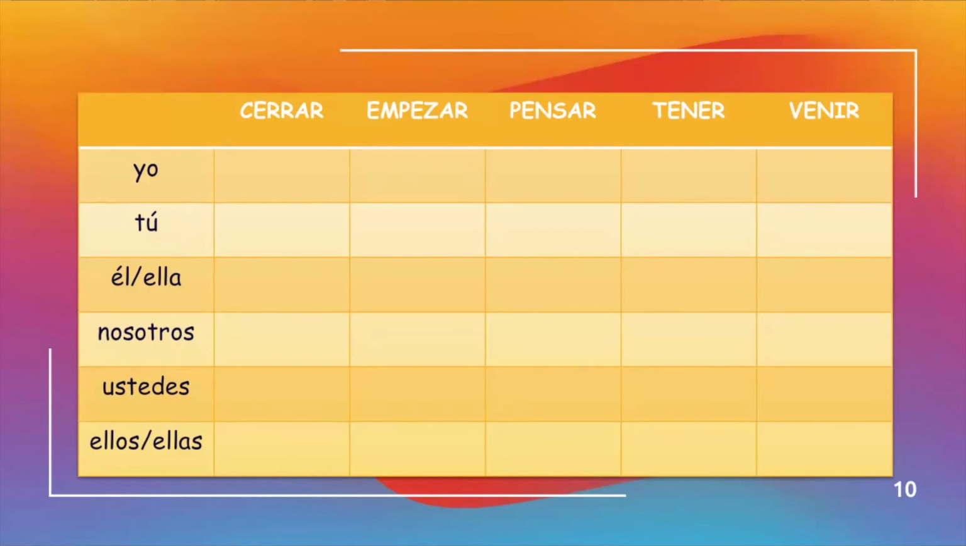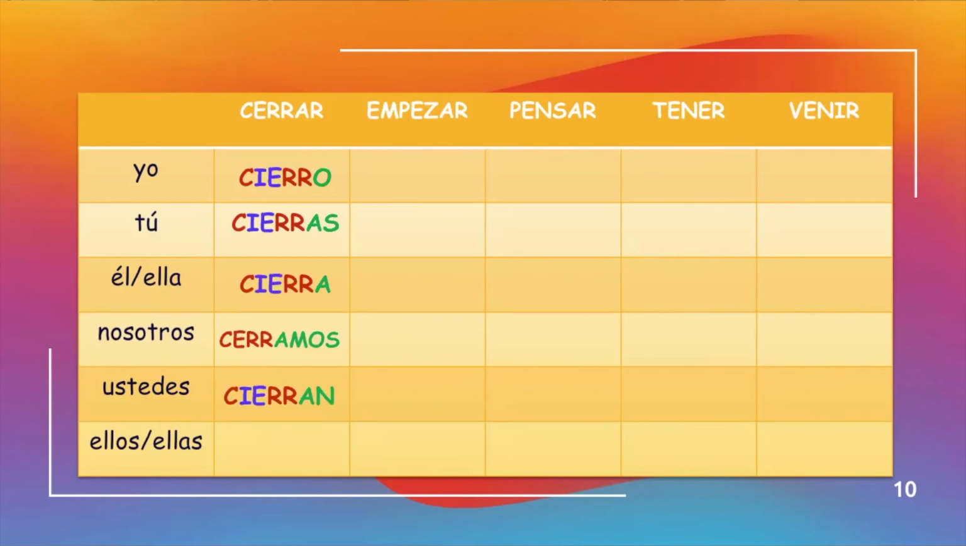Cerrar means to close. It's an E to IE stem change and an AR verb. In the yo form, it's cierro, I close. Tú cierras, you close. Él or ella cierra. Nosotros cerramos. Again, no change. Ustedes cierran, and ellos or ellas cierran.